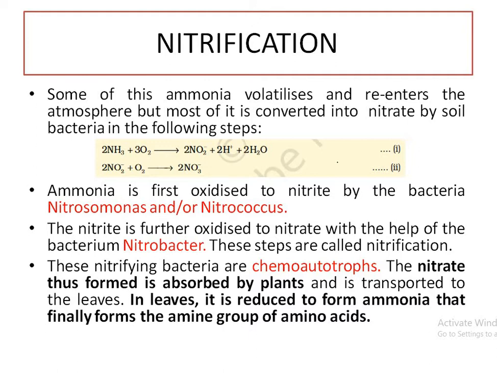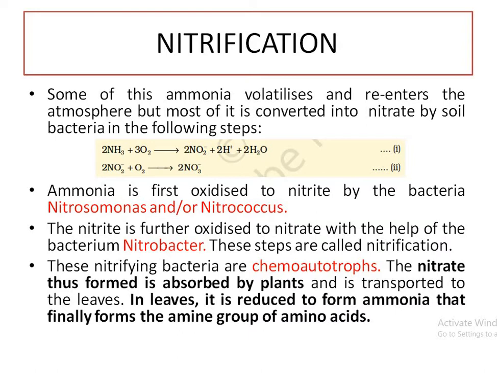Sometimes they ask the two-step process. They will show in the MCQ the conversion of ammonia into nitrite and then nitrate, and they will label the steps 1 and 2, A and B, and you should choose the bacteria. So in the first step you will choose one of these options, and for step number 2 you will choose Nitrobacter. Both are chemoautotrophs.